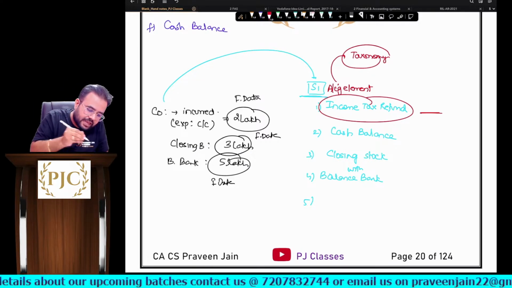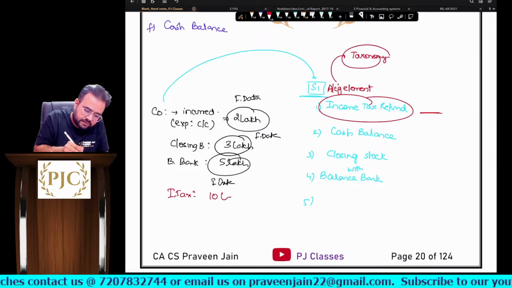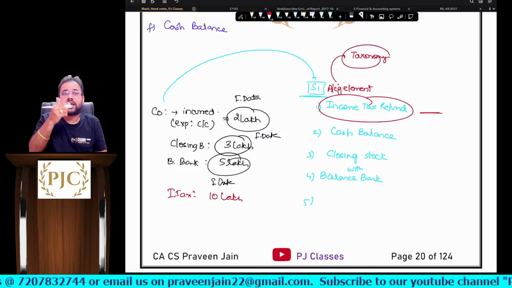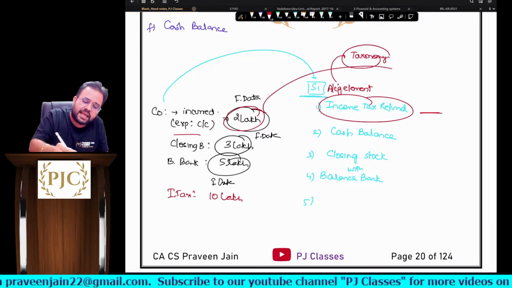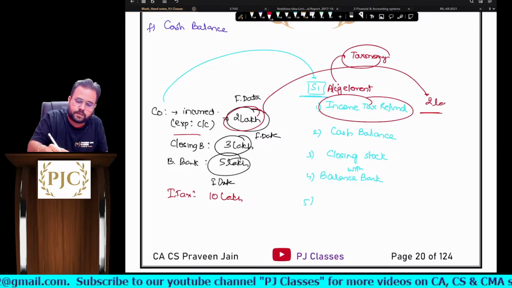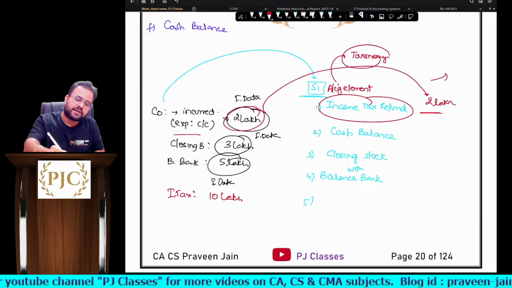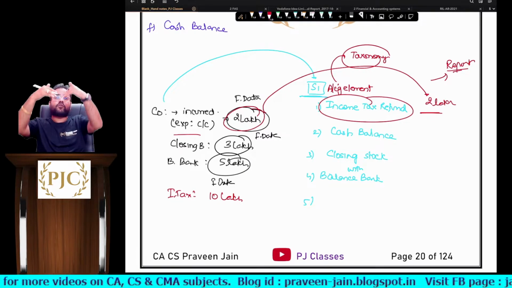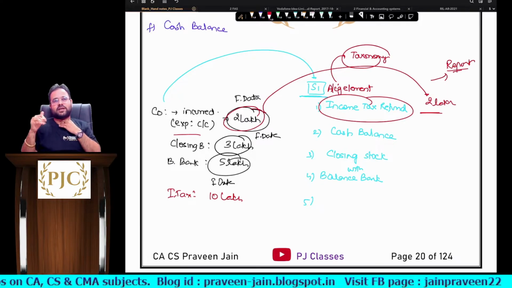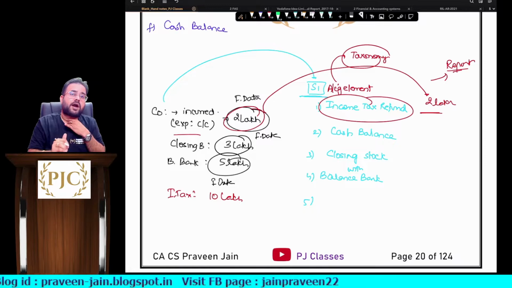Now, sir, the income tax refund of the company is 10 lakhs. But what did the company do, sir? They have written the credit card expense value there, and they have submitted the report. Now, do you think this report which they have submitted is accurate? Answer is no, sir.